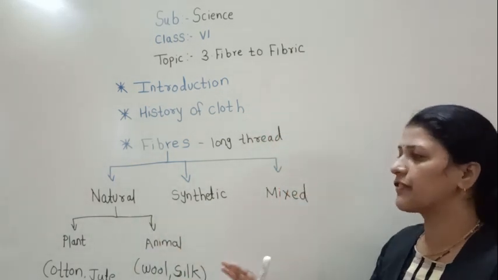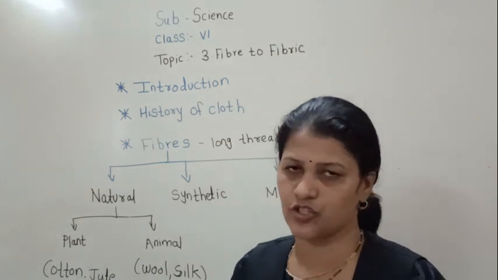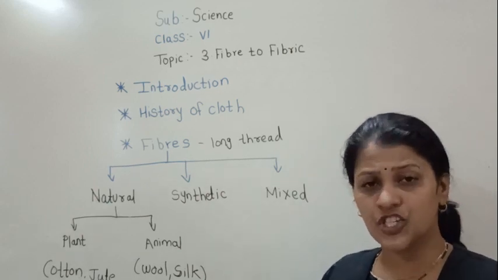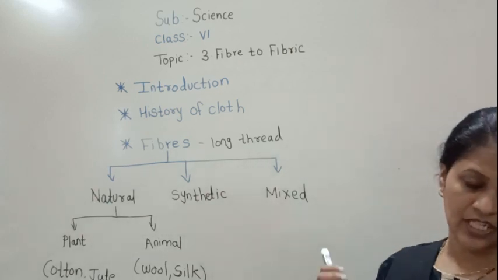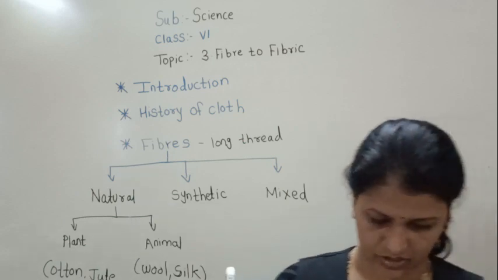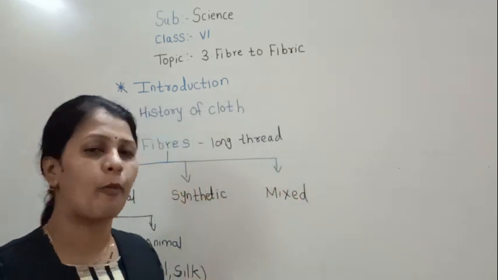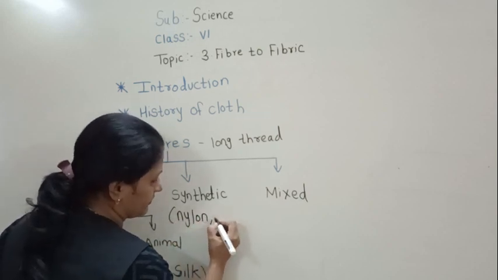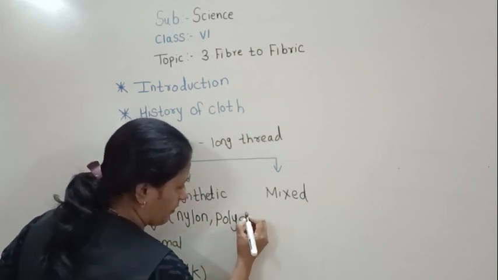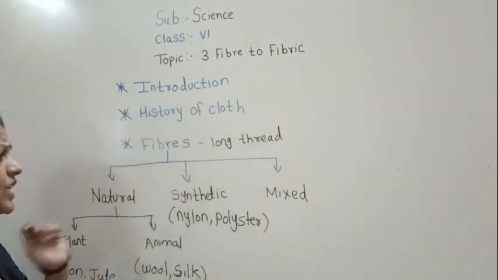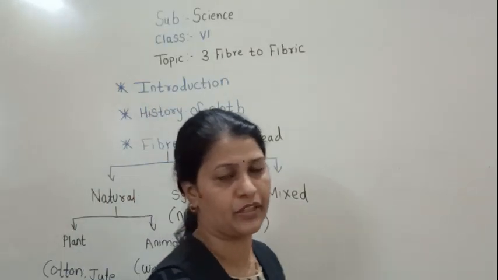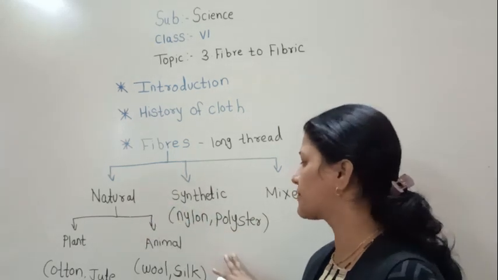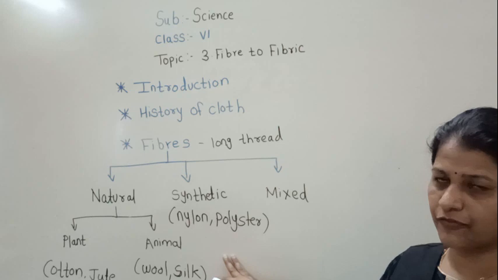But these natural fibers have some disadvantages. So we use synthetic fiber. Now which are the synthetic fibers? Such as nylon, polyester are the synthetic fibers. As we have found, there are also some disadvantages of the synthetic fiber.